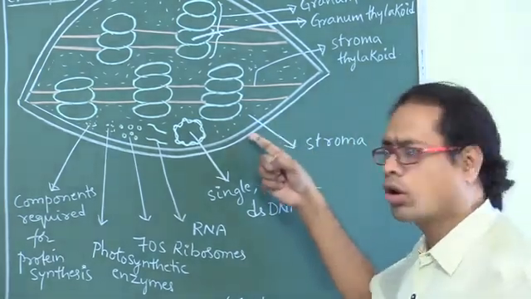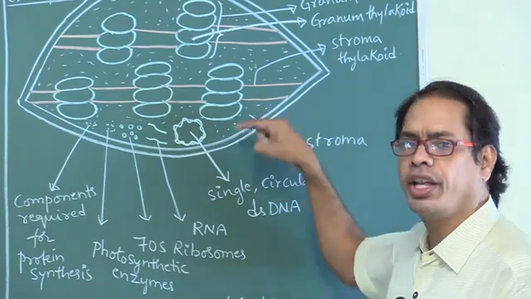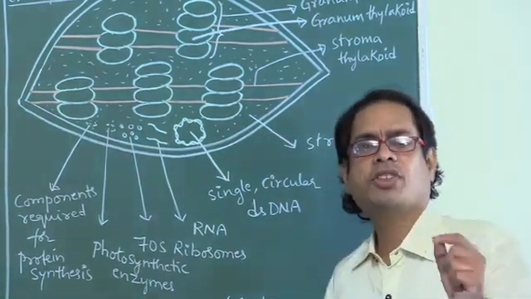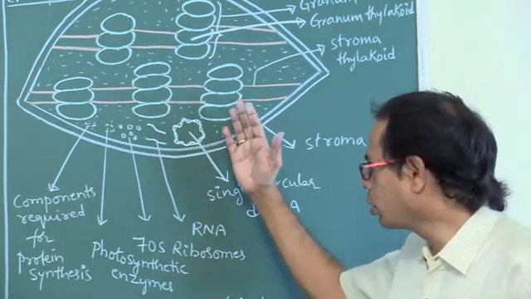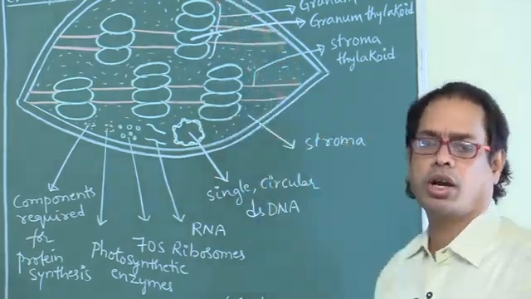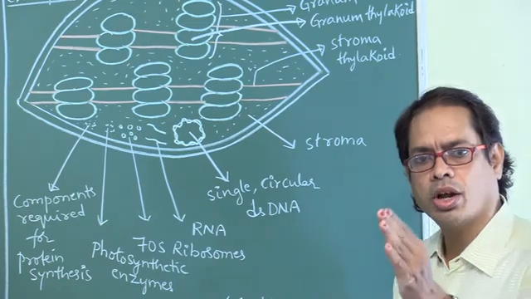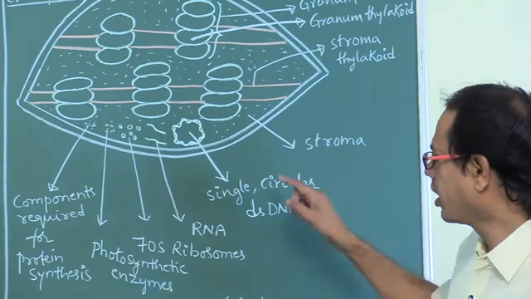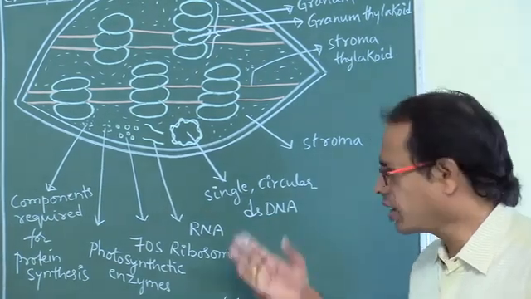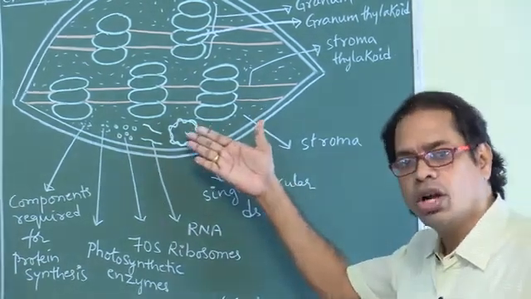Because it contains its own DNA. Overall, which cell organelles are called semi-autonomous cell organelles? Both chloroplast and mitochondria are called semi-autonomous cell organelles.